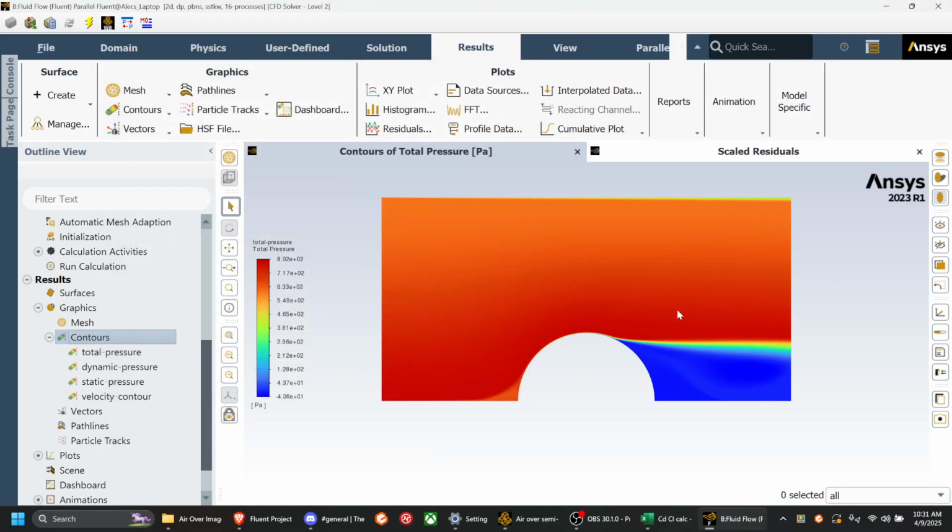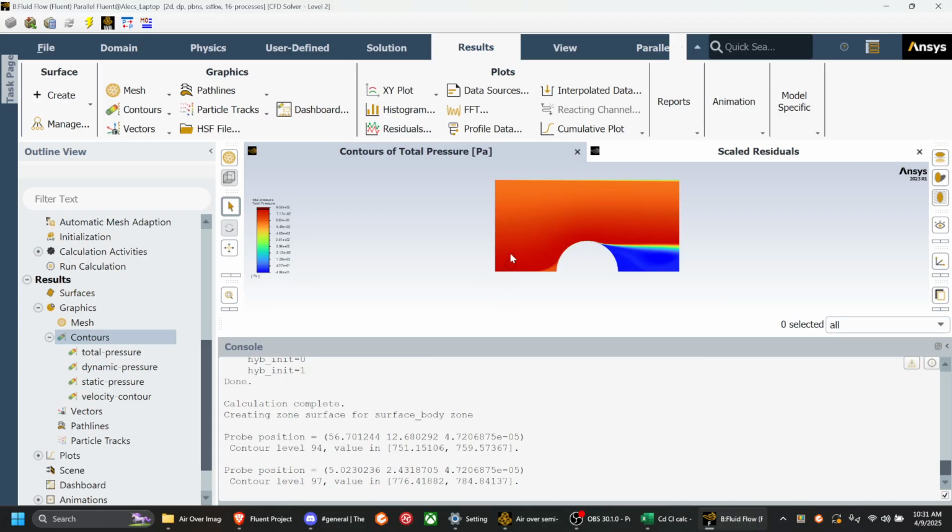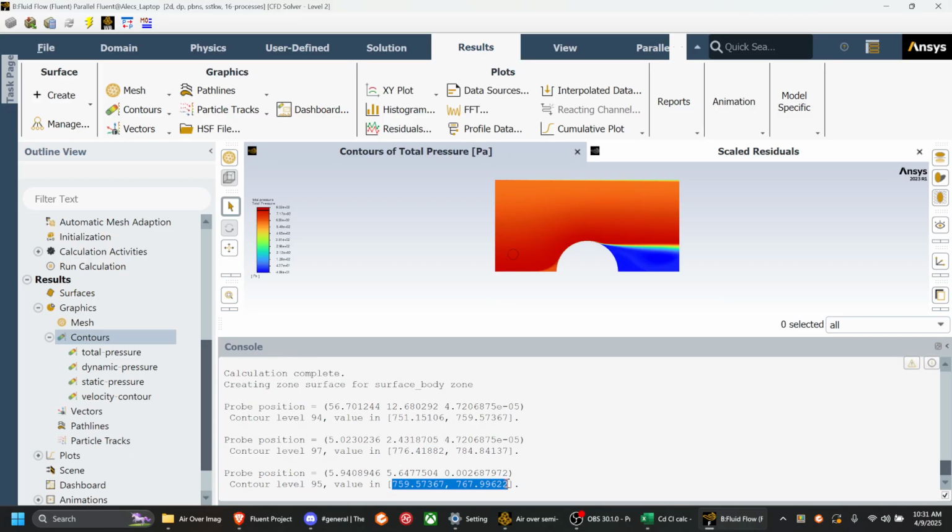And we can see that it does in fact change because, well, it doesn't totally change. This should be the same as this. But here there's less pressure because of flow separation. Let's see, we can look at the console, and yeah, so here the pressure is in between 760 and 770, and here it's around the same thing. But here it's very different because of flow separation on the cylinder. Yeah, so those are the velocity and the pressures.